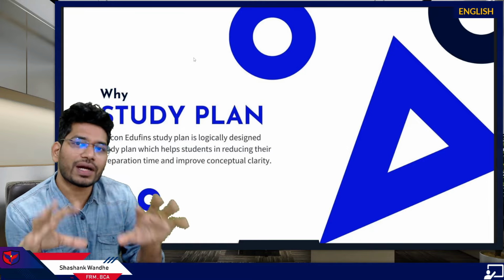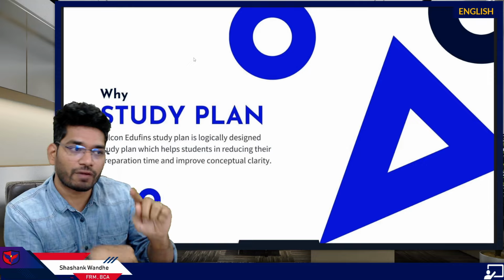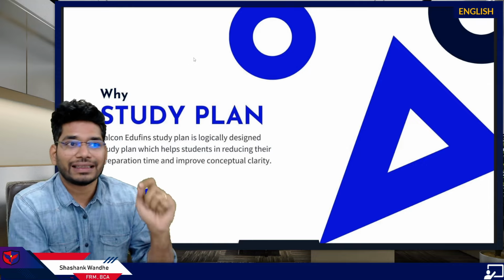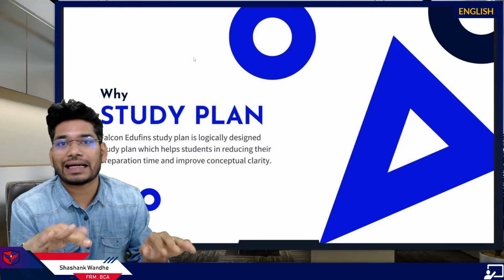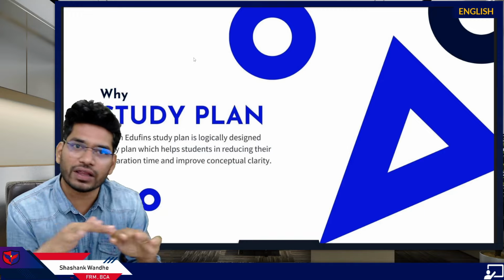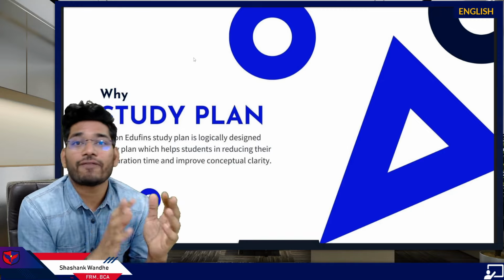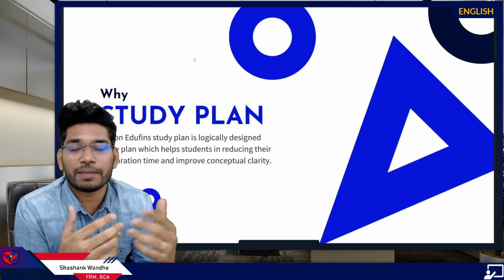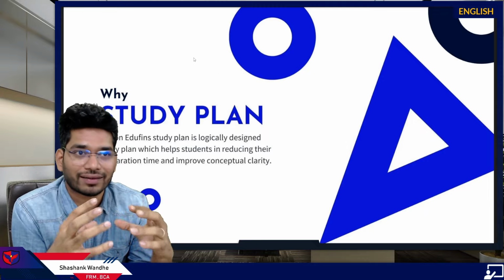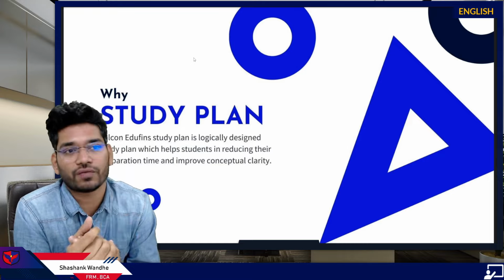But once you are done with FRM Part 1's preparation and you go to FRM Part 2, you're already ready with the base. You already understand all the basic concepts. You are not new to them. So for FRM Part 2, a study plan is not that important. This is the first reason we don't provide it.